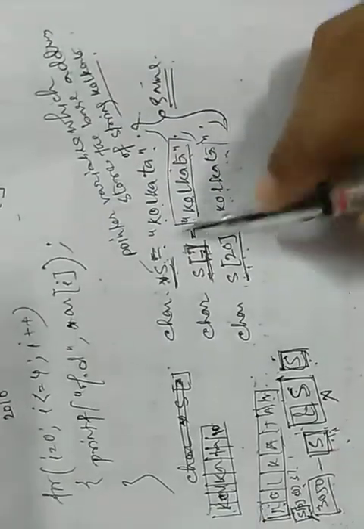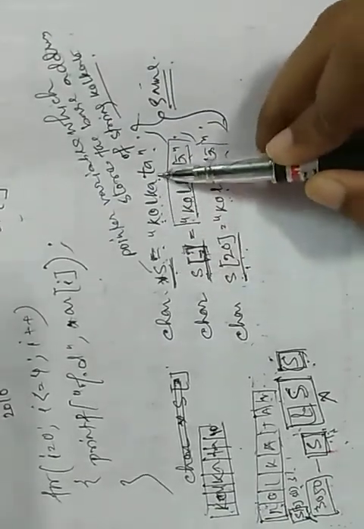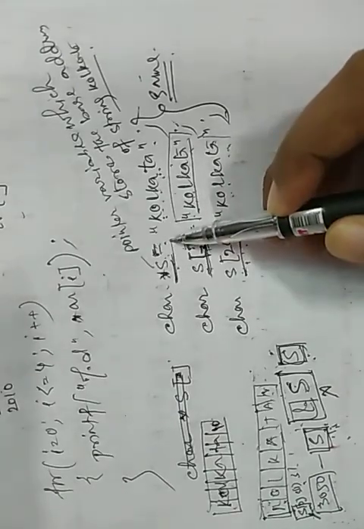We don't need any in-between character. Whenever we need an in-between character, we use a loop and we can fetch that character. But whenever we want to do a declaration, we can use star s.